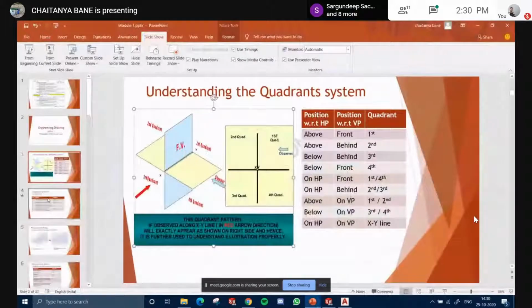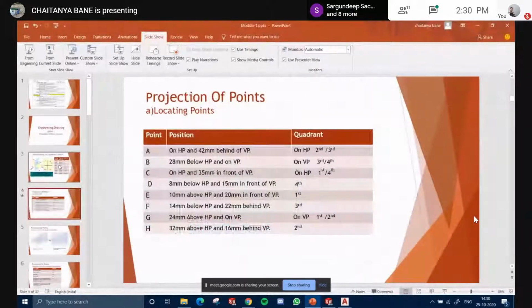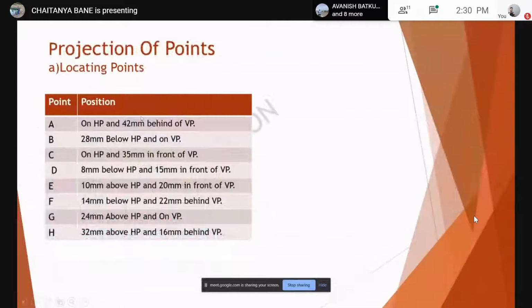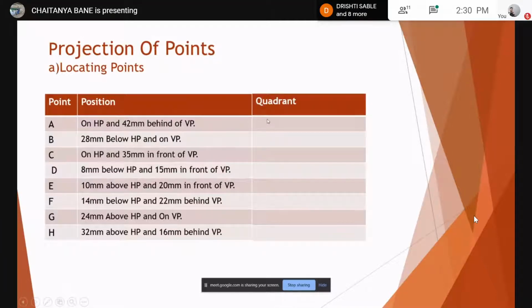Okay. So next, let's try locating some points. One point is point A, which lies on the HP and 42 mm behind the VP. Random value. Just tell me where it will lie. First quadrant, third quadrant, or both quadrants, whatever. On HP and 42 mm behind the VP. Guess anyone.